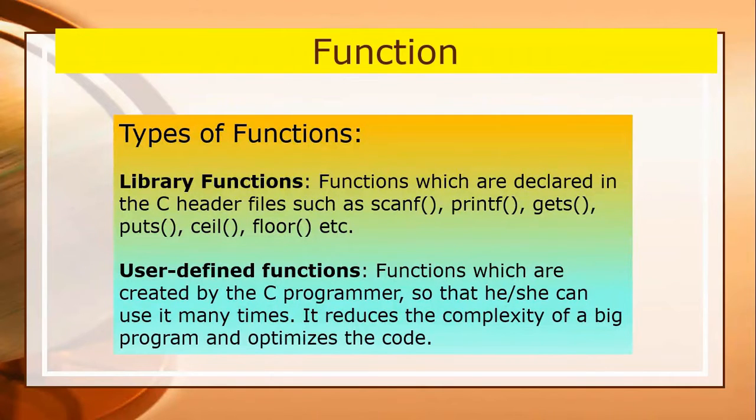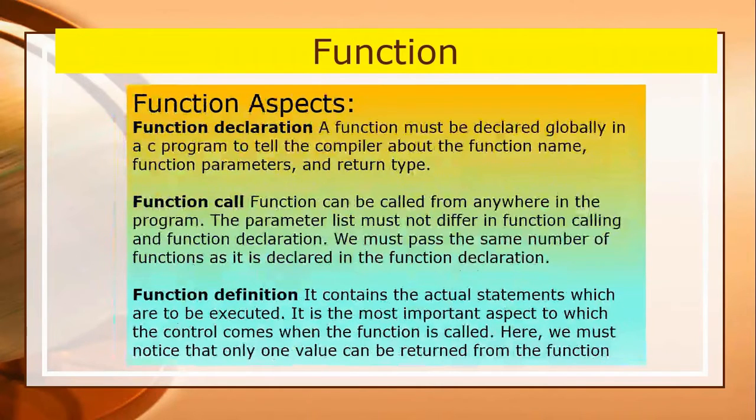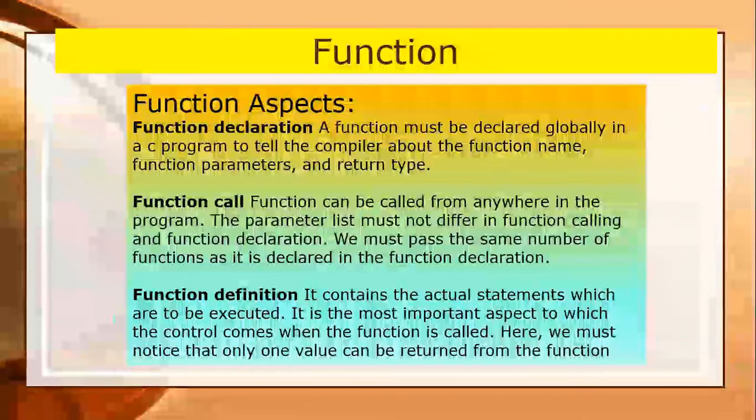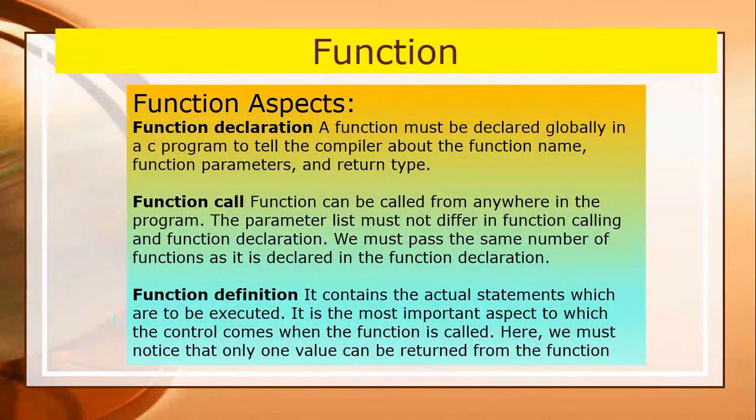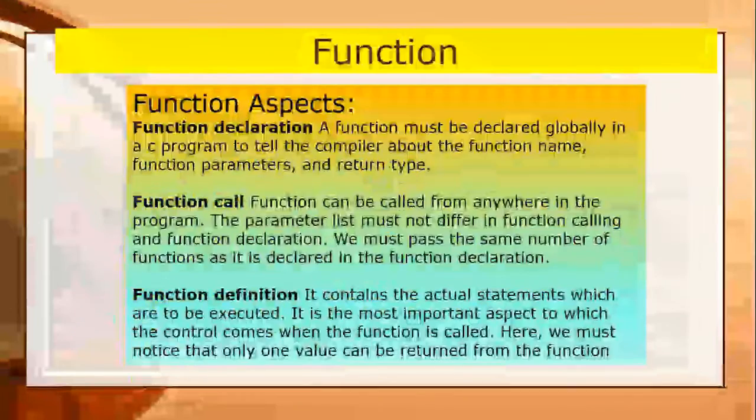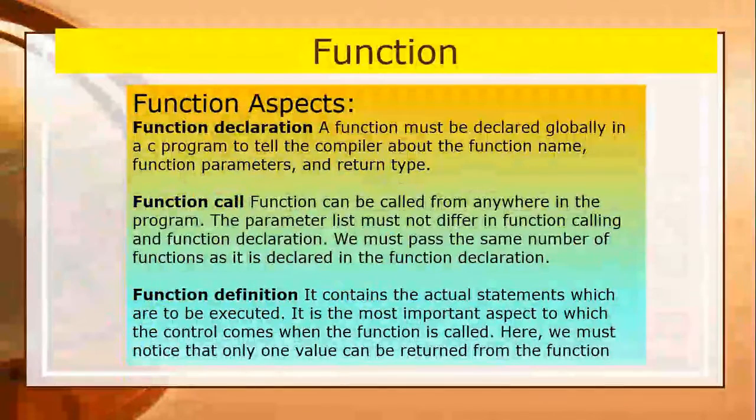Now, there are some function aspects also, as I have discussed here. A function must be declared globally in a C program to tell the compiler about the function name, function parameters, and return type.